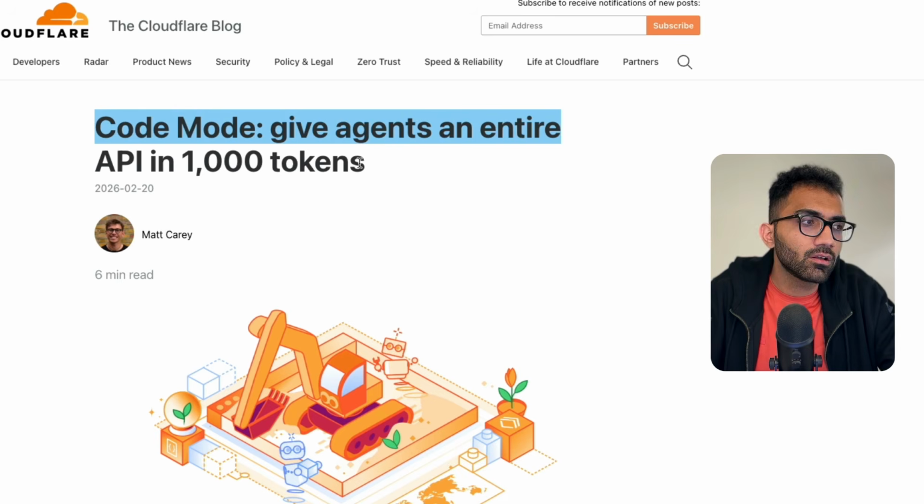Cloudflare has released a thing called Code Mode, which is great not just because it rhymes, but it's actually a way for you to give your agent an entire API of any arbitrary size in under 1,000 tokens.